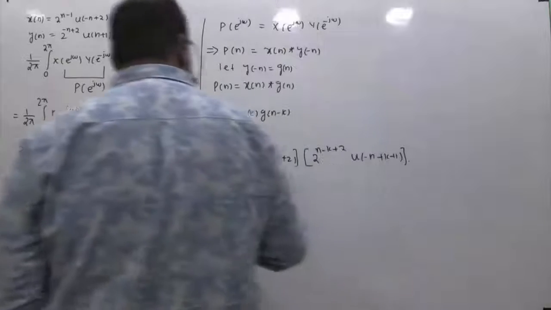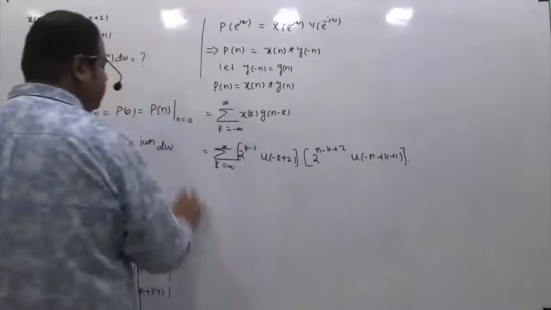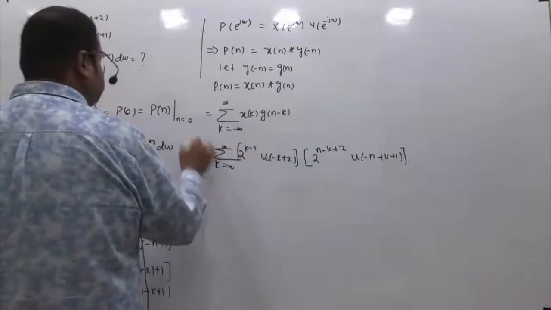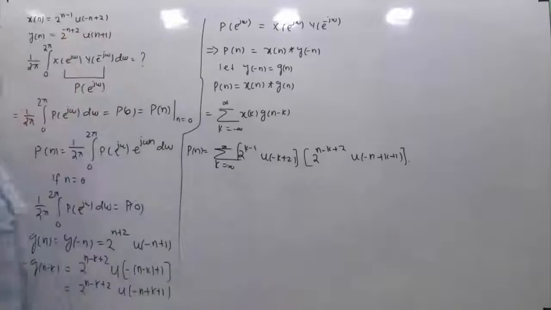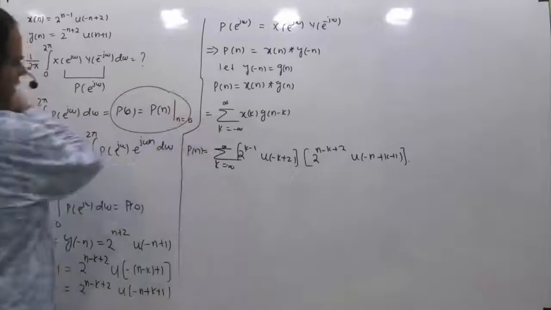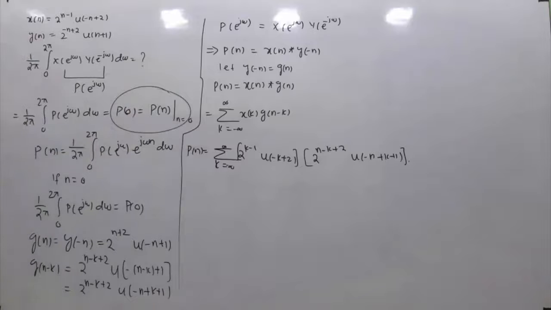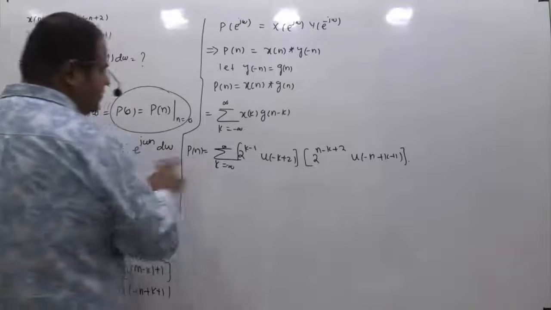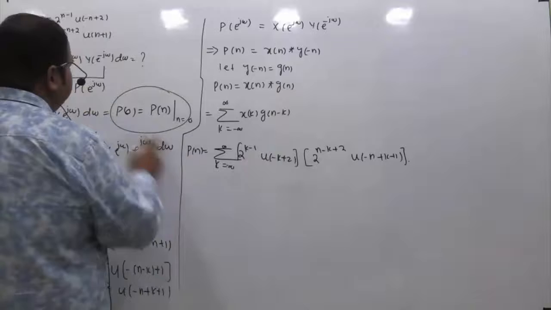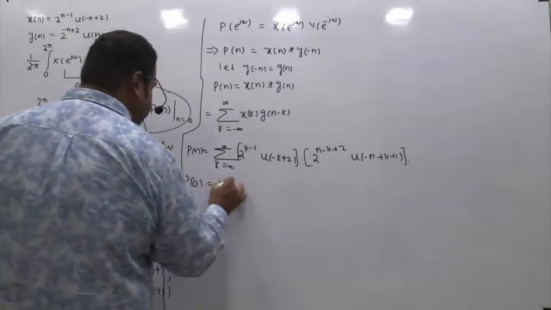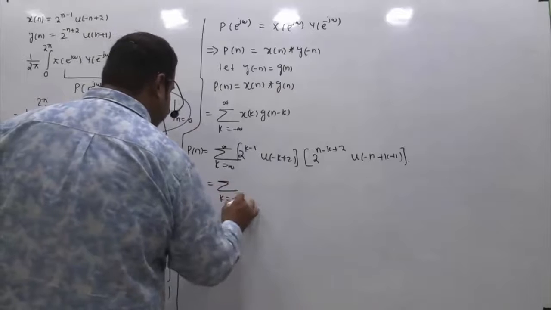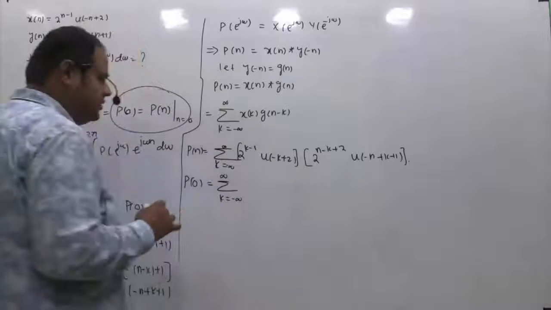So this is nothing but your p[n]. So we got the p[n] expression, right? But what are we supposed to get? We are supposed to get p[0], that is p[n] evaluated at n equal to 0. If this is the general expression of p[n], and I ask you what is p[0], what you have to do is substitute n equal to 0 in the entire equation.